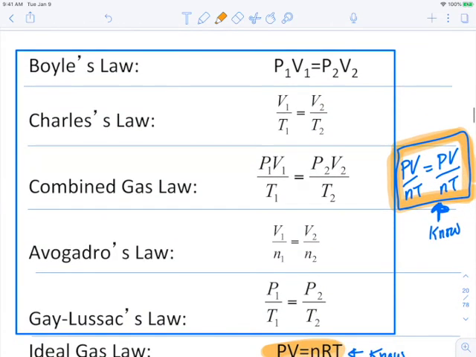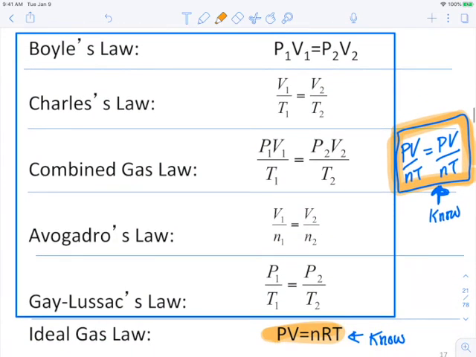All right, so back to this slide. We started talking about it last time, and we talked about how there's all these laws, Charles, Boyle's, combined gas, Avogadro, Gay-Lussac's, and in your 102, they may have asked you to memorize all of those laws, but there's two problems with that. One is that that's a lot to memorize, but second is when you're looking at a problem, you've got to figure out which one of those laws to use, and that's a lot to deal with when you're already stressed out about an exam.